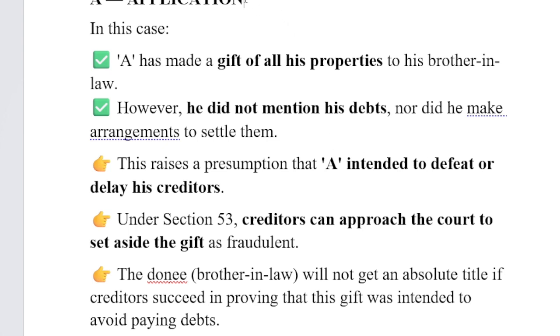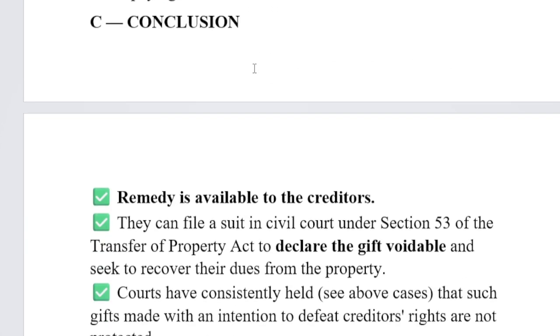If we do this, we can get the answer. So we call this application or analysis, and the next one is conclusion.